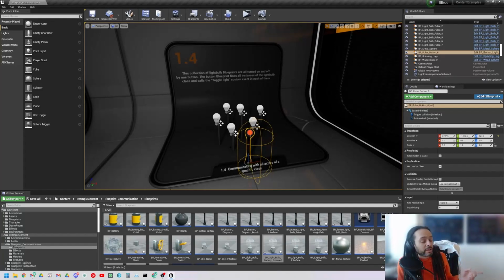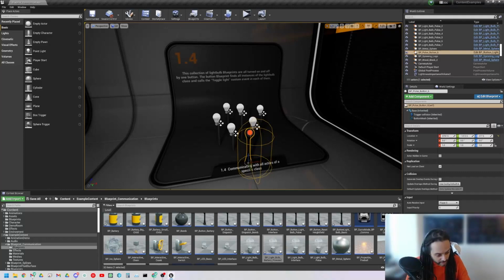I think I know what you mean. So you're saying that we create a parent blueprint and then we create lots of child blueprints. We put the children into the level, and then we reference the parent and tell it to turn all the children on. Unfortunately, that's not going to work, because just because there's a blueprint made of the parent, if it's not on the level, it's not going to get activated. And if you reference the parent, it doesn't necessarily mean that the children are going to receive that event either.